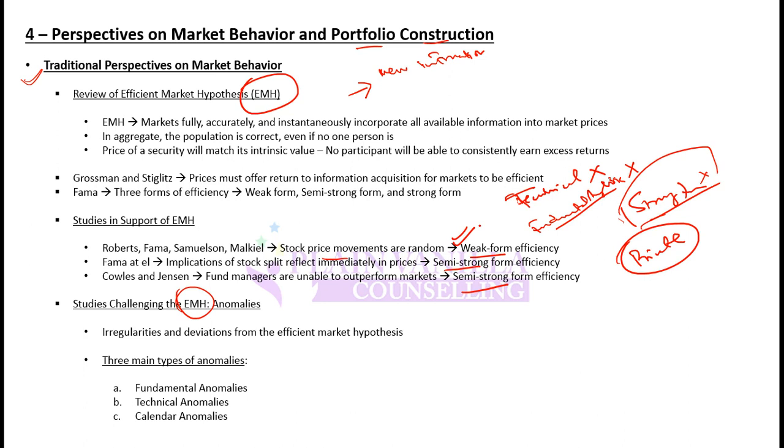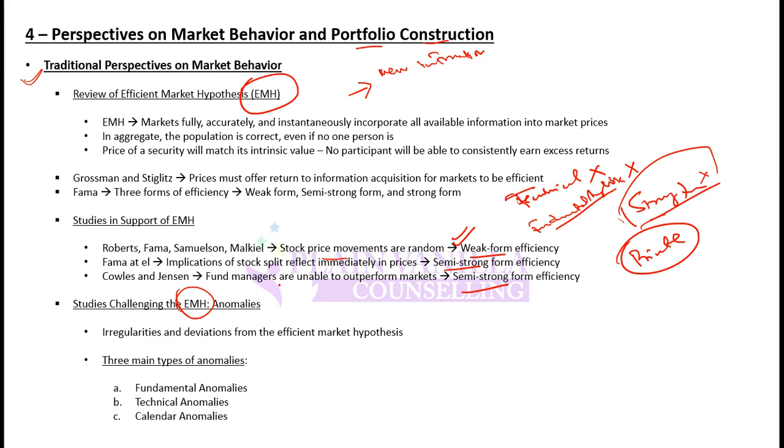Another investor may not find it important and may not react to it. So overall, the market may not react to the information that is present in the market. This is what anomalies are about, and this is how anomalies challenge EMH. There are other points also that challenge the EMH that we will discuss.